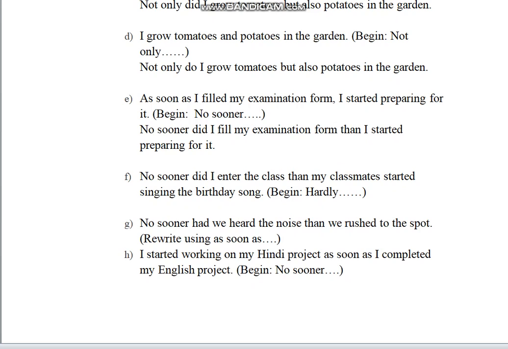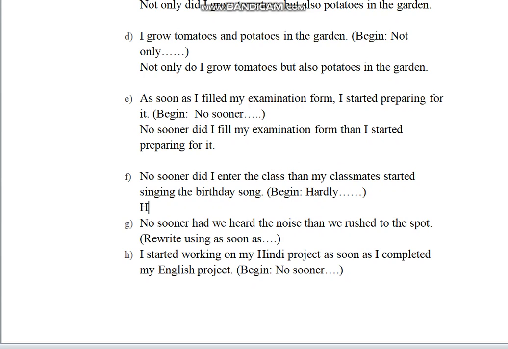And what is the rule? Hardly and no sooner, both are similar. The difference is that with no sooner you use than, and with hardly you have to use when. If you use than with hardly, your answer will be wrong. Hardly had and when.